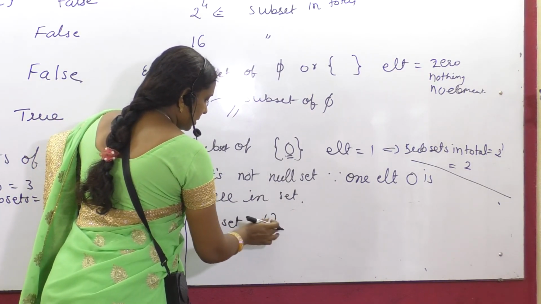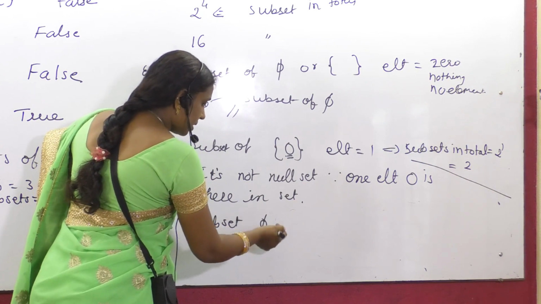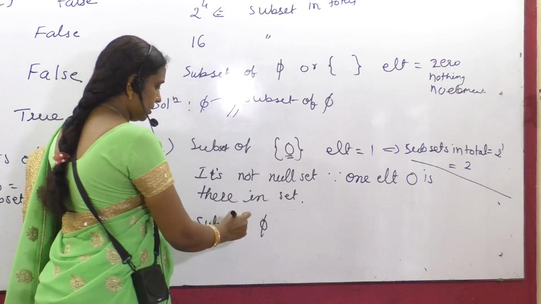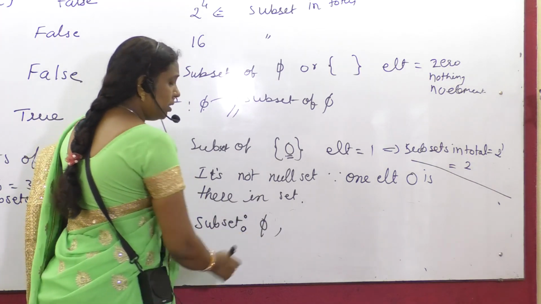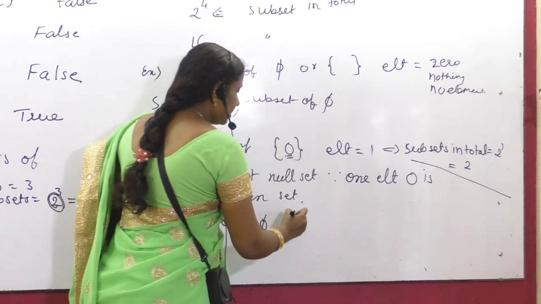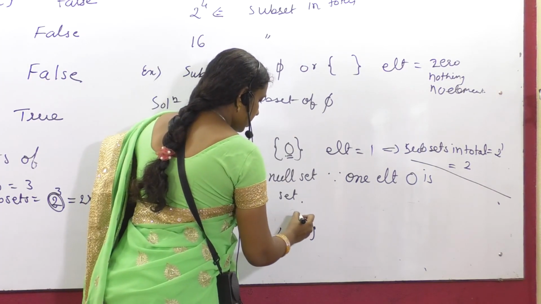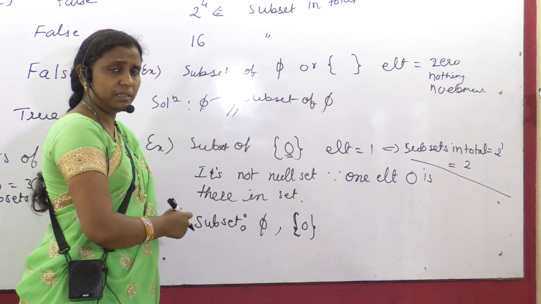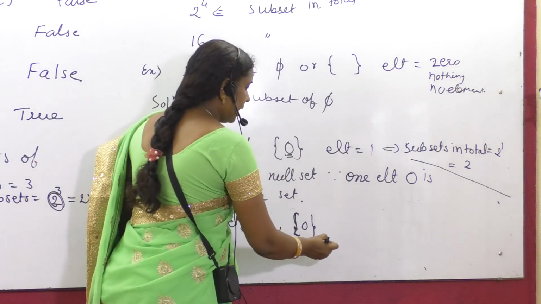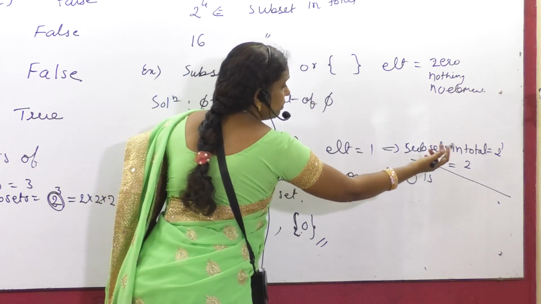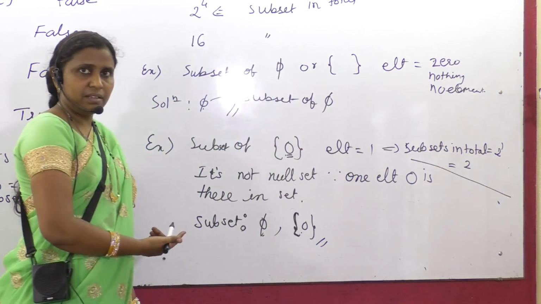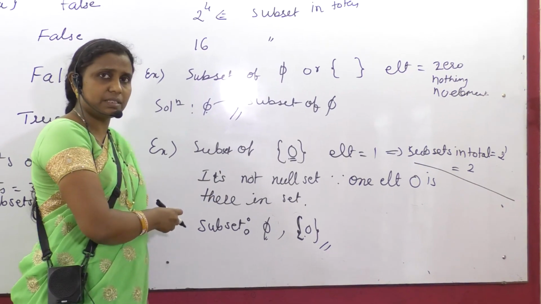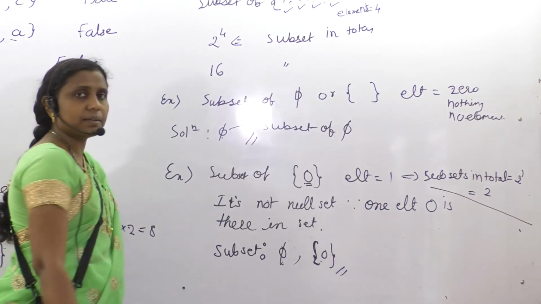Don't write null set and curly bracket together, that will be very, very confusing. Either this or that, null set. And one more, the set itself. Am I right? Anything other than these two? Do you find any? No. Okay, so how many are there? 1 and 2. This is what we were supposed to get. So we are getting the correct answer, the number of possible subsets.